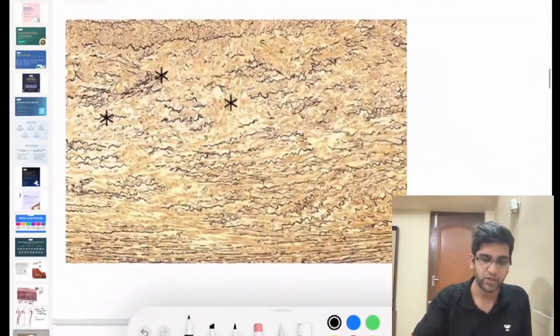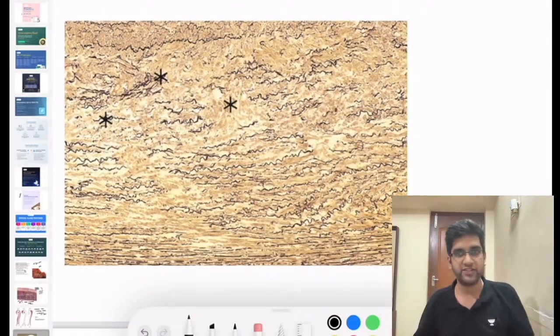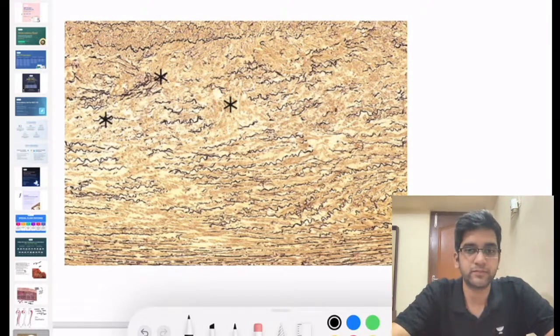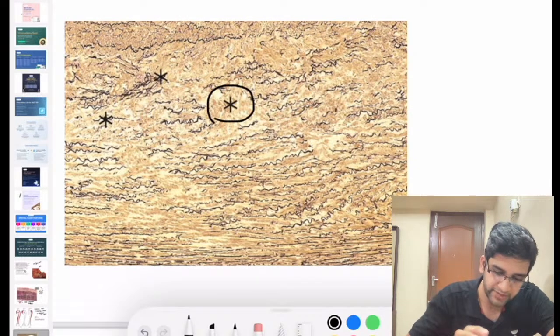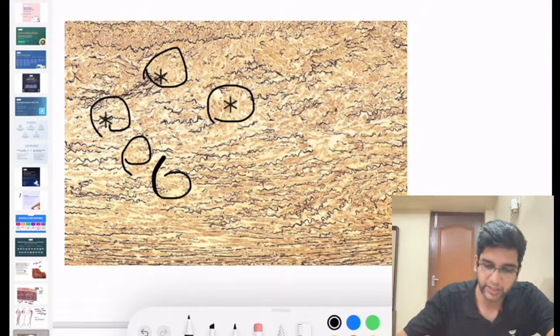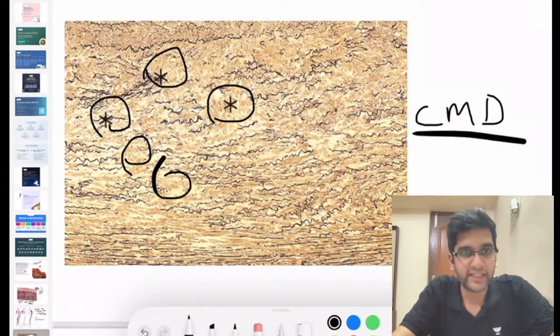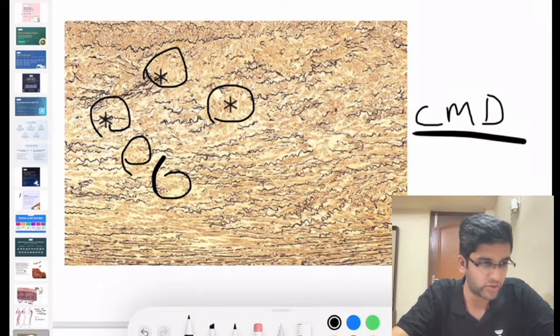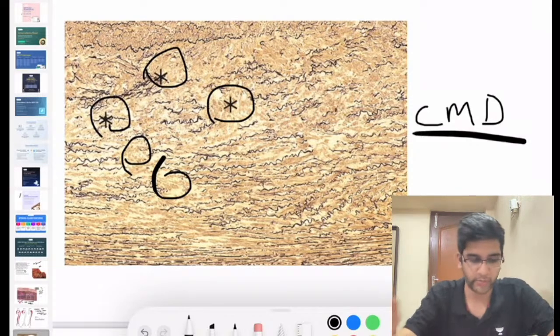So if you look at this image, what stain is this? It's the same stain, VVG stain, but what I'm seeing here is cyst-like areas of degeneration of the aorta. So this is what I'm going to call cystic medial degeneration, right? This is a finding classical for any cause of aortic dissection, Marfan's as well as Ehlers-Danlos or hypertension, fine, great.